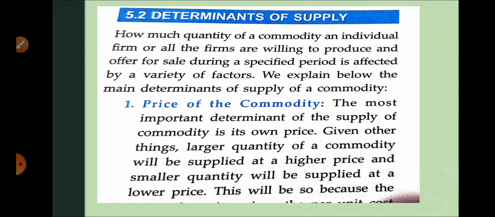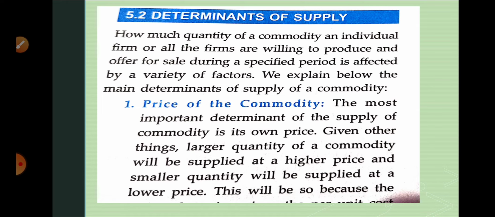that is determinants of supply. In your book one more topic is given, individual and market supply. So let me explain in short what individual and market supply is. Individual supply is when a single producer is there in the market and he is supplying the commodity in the market. And if we have an industry, just like the sugar industry, which doesn't contain a single mill or single unit but contains a number of units, that will be an industry.